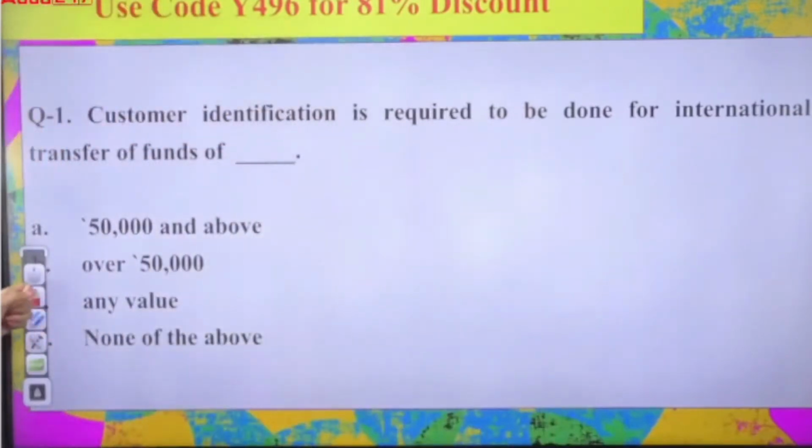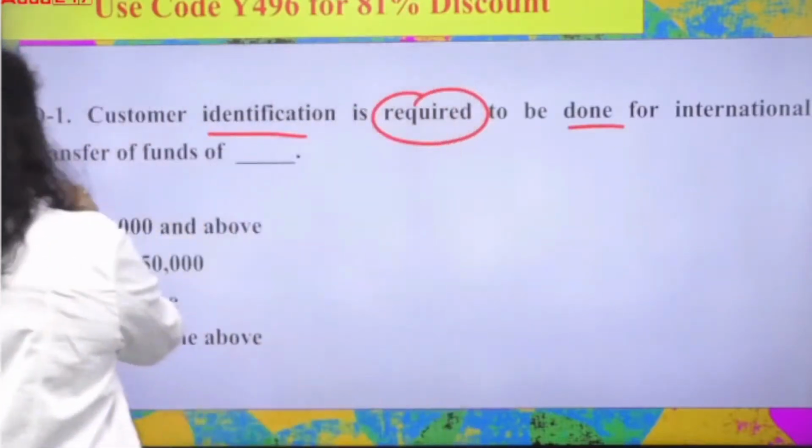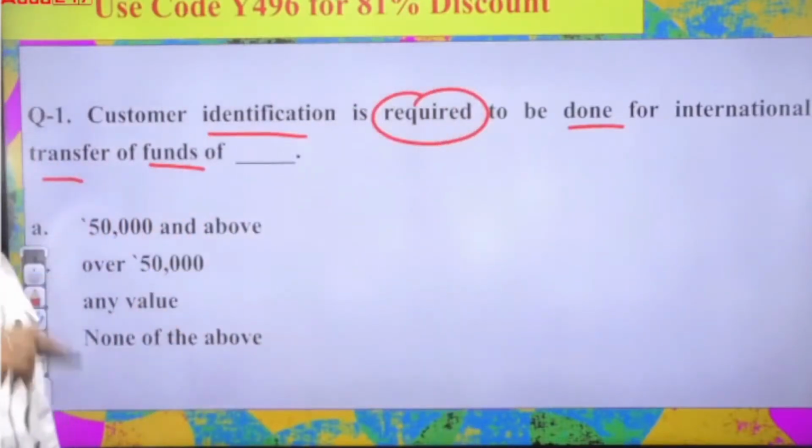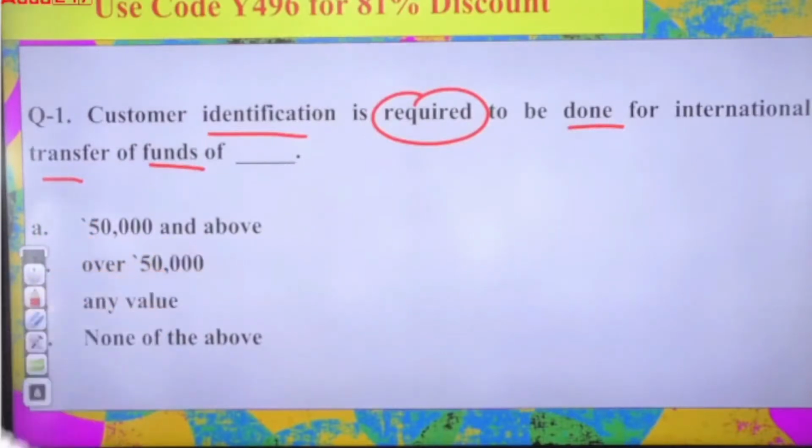So the first question is talking about customer identification being required for international transfer of funds of: first, 50,000 and above amount; second, over 50,000; third, any value; and fourth, none of the above. So what do you think in case of international transfers?